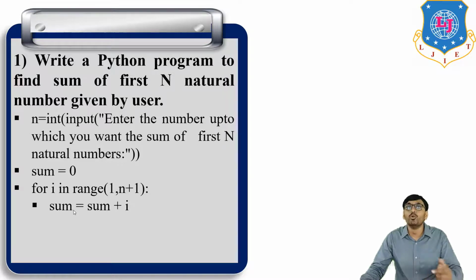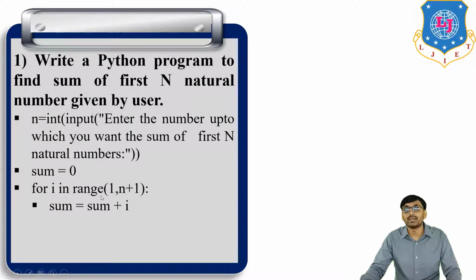Then in the second loop, i is equal to 2, put in the place of i, and what is the value of sum in the previous loop? In the previous loop, the value of sum is equal to 1. So here put sum is equal to 1. So sum is equal to 1 plus i is equal to 2. So 2 plus 1 is equal to 3. So at the end of the second iteration, the value of sum is equal to 3.